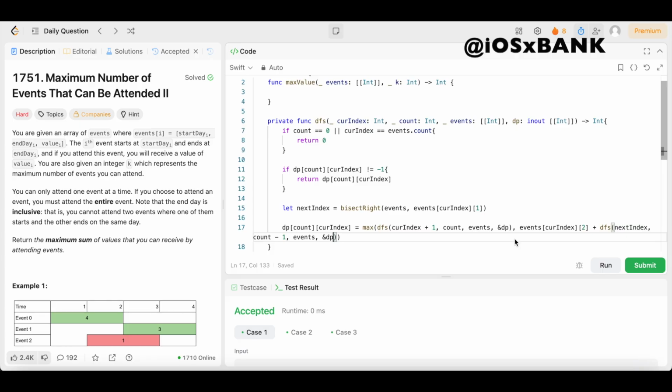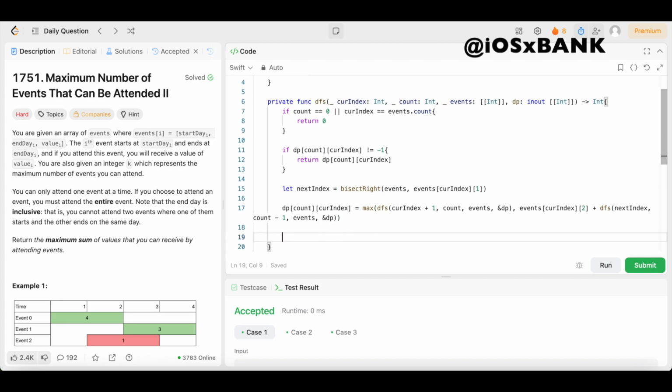Boom. Then we need to return the computed result by coming right here outside of the parentheses. We could just say return dp square bracket count, come outside that square bracket cur index, just like that.